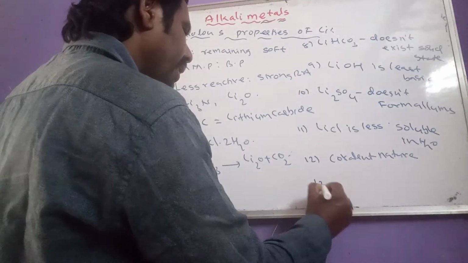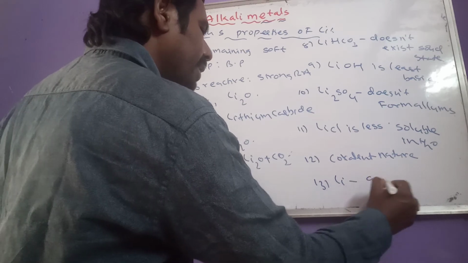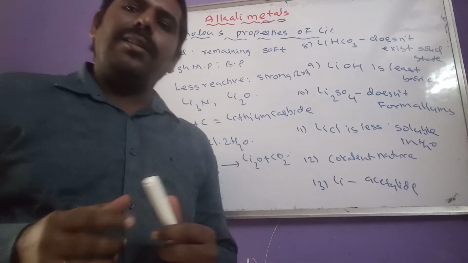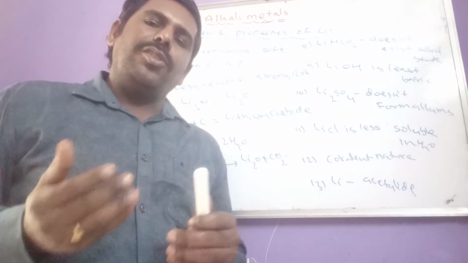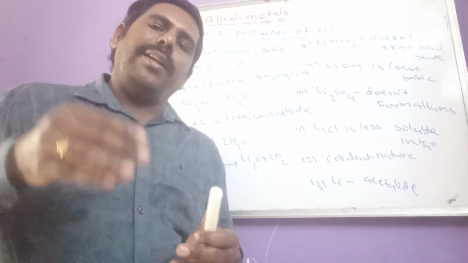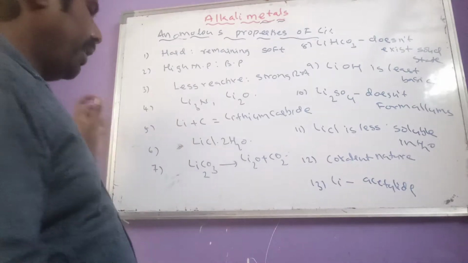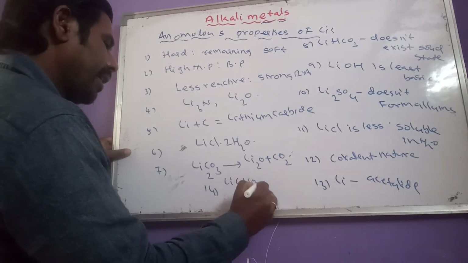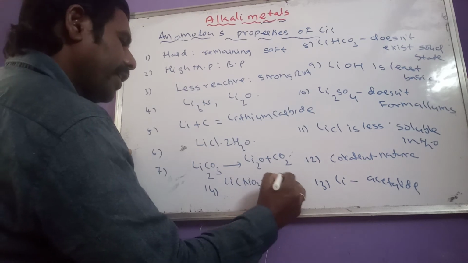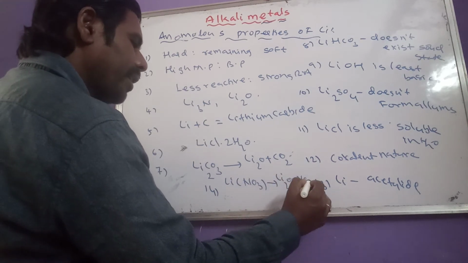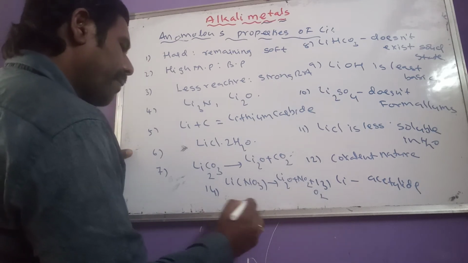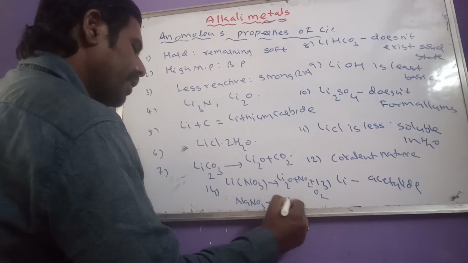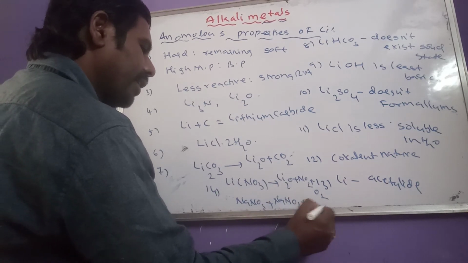And another one here: lithium does not form acetylide by reacting with acetylene, but sodium forms acetylide on reaction with acetylene. And one more important one is lithium nitrate, LiNO3, which on heating will give lithium oxide, nitrogen dioxide and oxygen, but the remaining alkali metal nitrates on heating produce metal nitrites and oxygen.